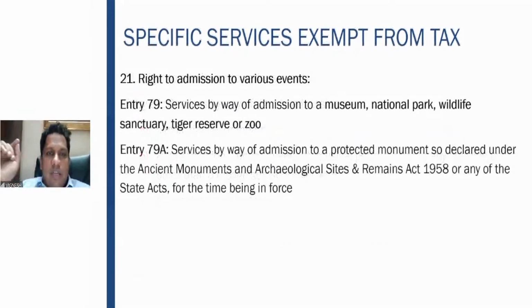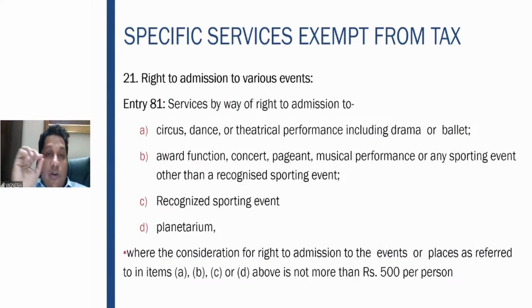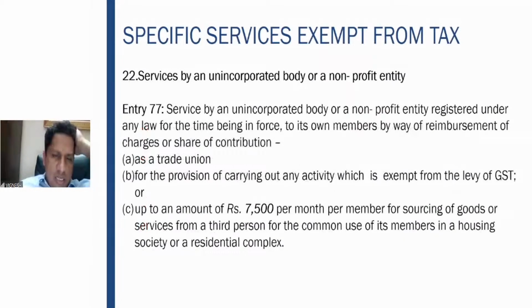Then right to admission to various events: admission to museum, national park, wildlife sanctuary, tiger reserve, zoo, all exempt. Admission to a protected monument, so declared under the Act for the time being in force, exempt. The right to admission to circus, dance, theatrical performance, drama, ballet, award function, musical performance, sporting event, everything, but the consideration should not be more than 500 per person. All these are exempt. Theatrical performance is theater, not cinema. Cinema is taxable. If you're going for a theater play, and the amount is not more than 500 per person, exempt from GST.